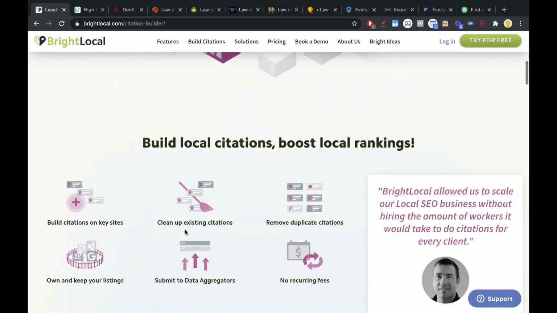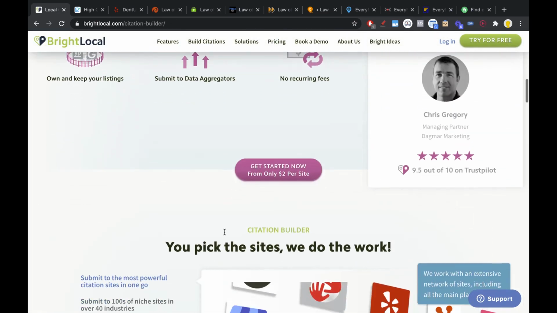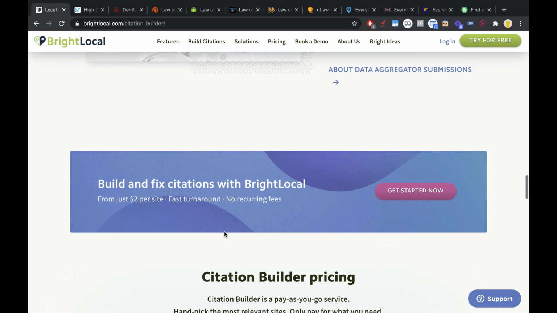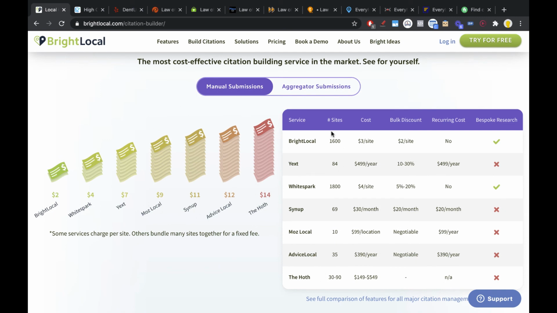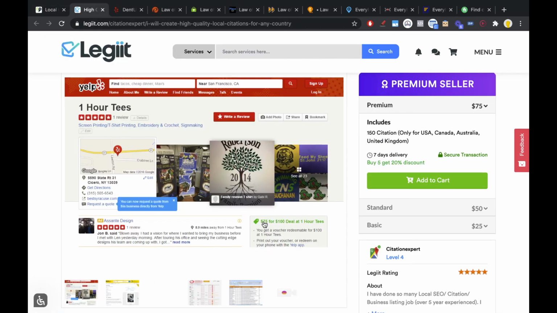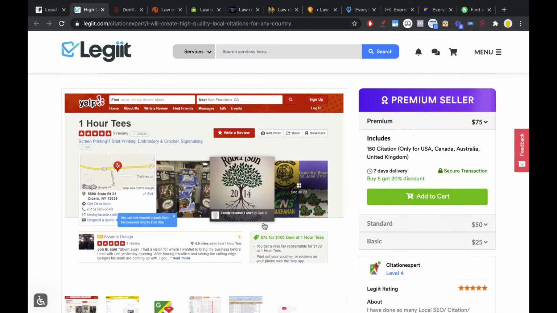But again, you can use Bright Local, or I'm sure there are many more. Also, these guys make a comparison here on the bottom. So there's the Hoth, Advice Locals, Sign Up, Moz Local, Yext, White Spark. There's a bunch. These guys look like they're the cheapest ones. But again, I've never tried them as well. I usually build mine manually, but of course, if you want to save time, you can hire either these guys or someone from a microservices marketplace.